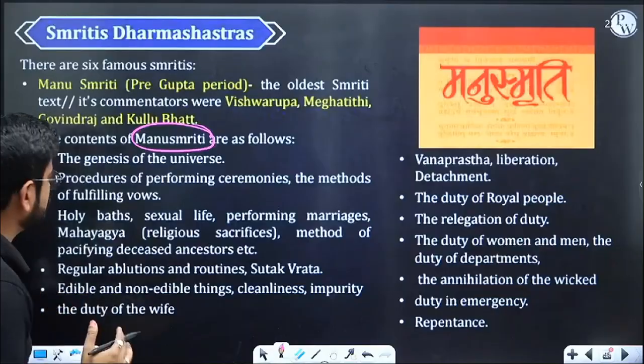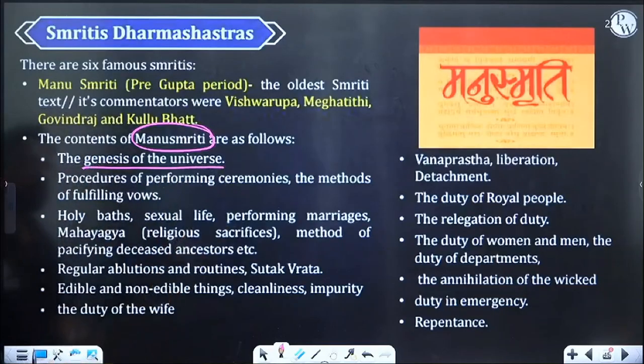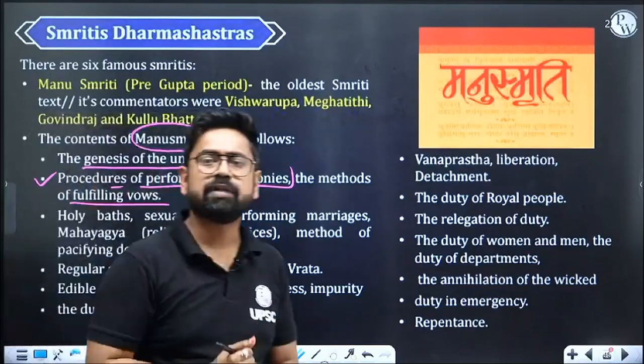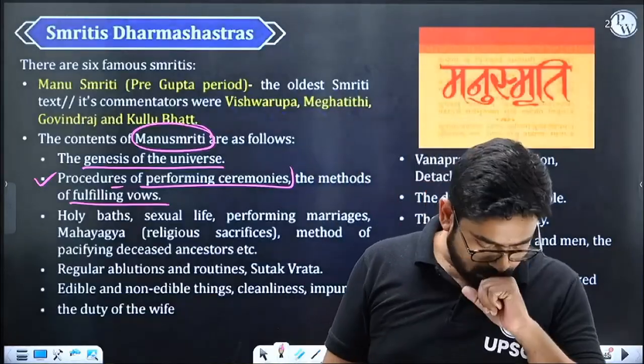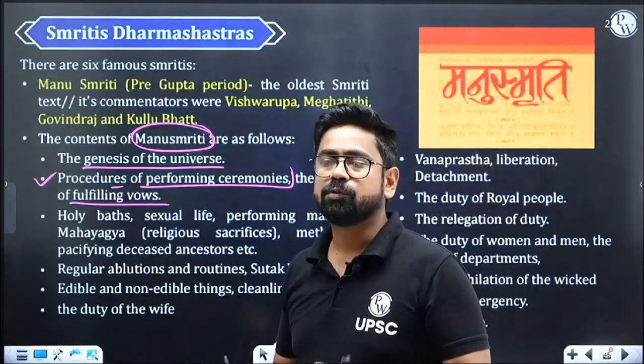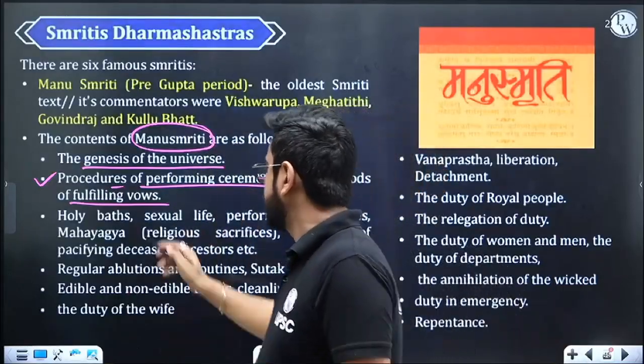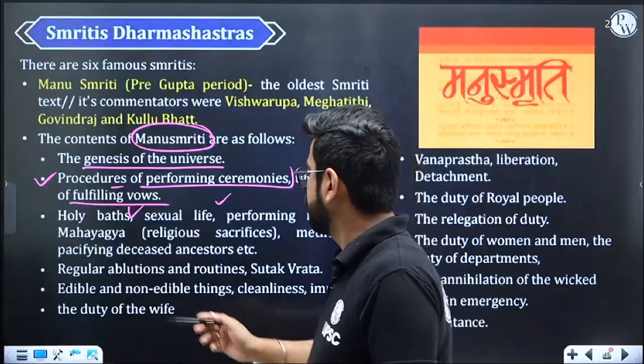Now Manu Smriti will cover so many things. For example, this is talking about genesis of the universe, how the universe was made. Right. Again, coming back to ceremonies, performing ceremonies. How to fulfill vows. If you commit to someone, if you promise someone, how to fulfill that. Right. Then holy bath. Suppose there is some ritual, and if you have to go down into a river, you have to perform a holy bath. How to do that? How to lead your sexual life? How to make marriages? Then your religious sacrifices.